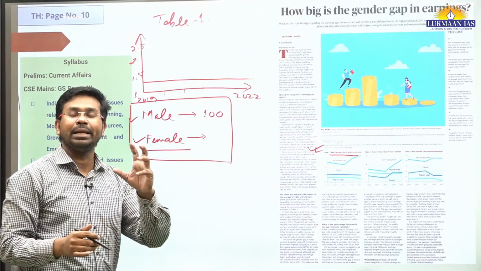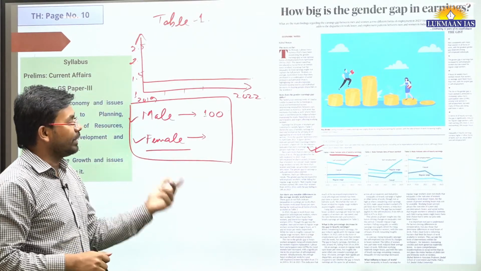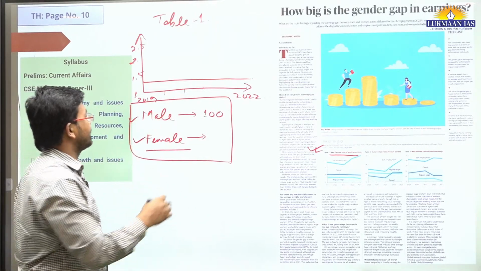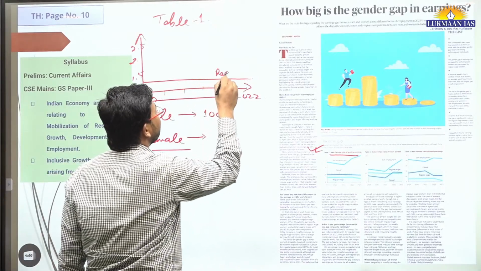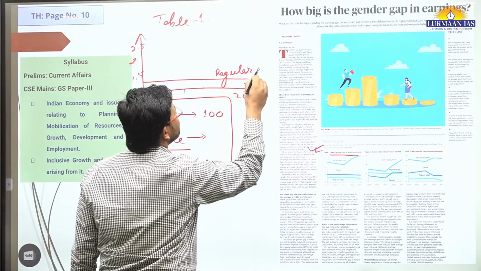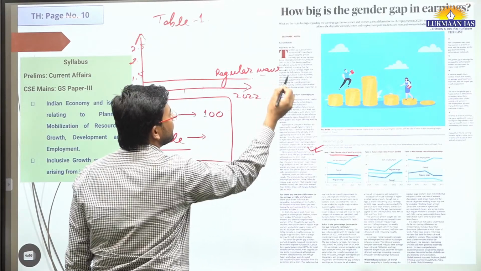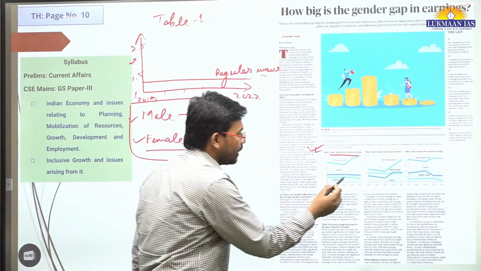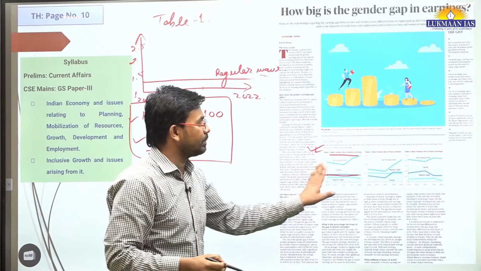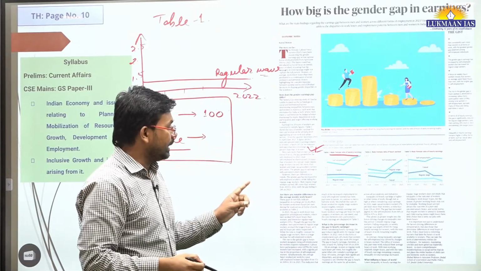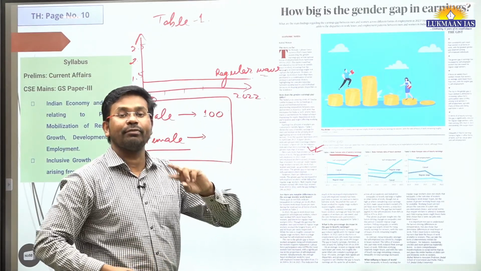Means males generally earn more than females in regular wage, if they are salaried people, salaried work. And then casual means sometimes they work, sometimes they don't work. In that case, male earns 1.5 times the female.